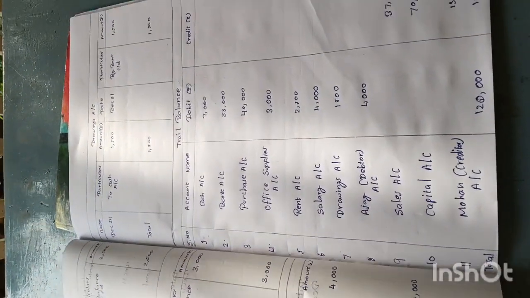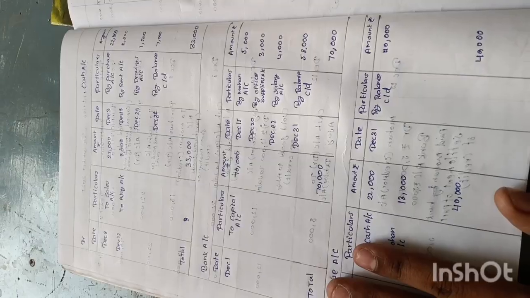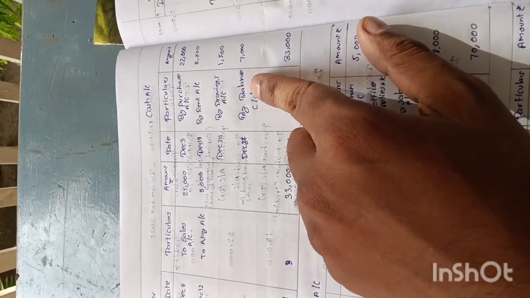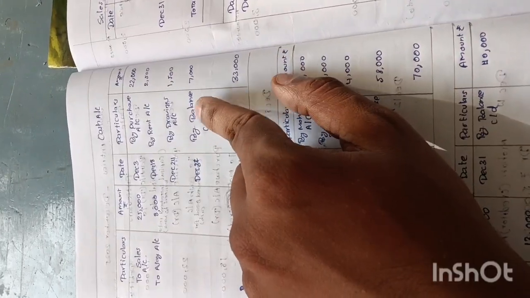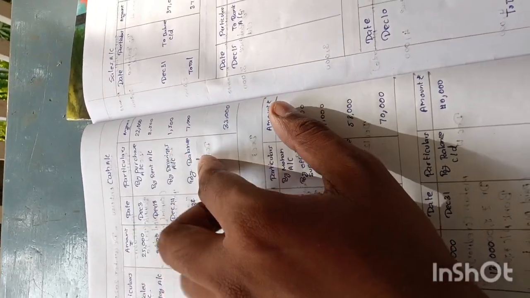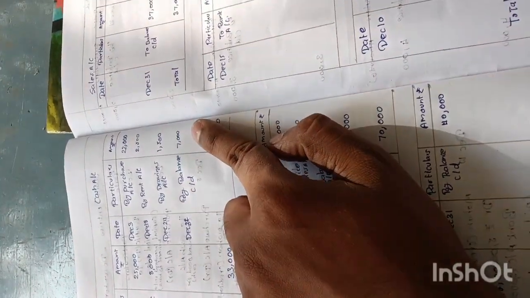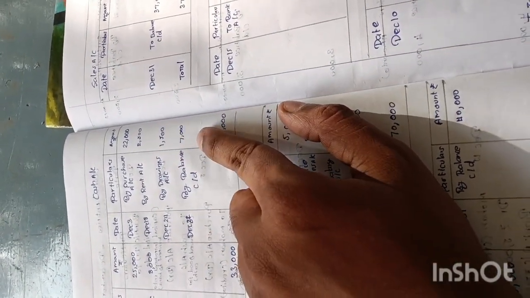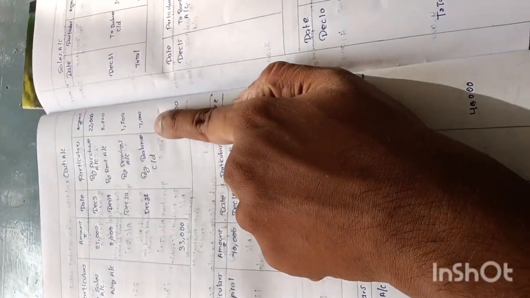Okay, so go to the ledger book, cash account. In trial balance we need to find the balance carried down, balance c/d. This is nothing but balance carried down. Balance carried down with how much amount? 70,000. Not 70,000, sorry, 7,000. Here is the 7,000.